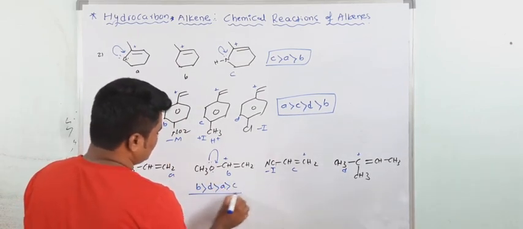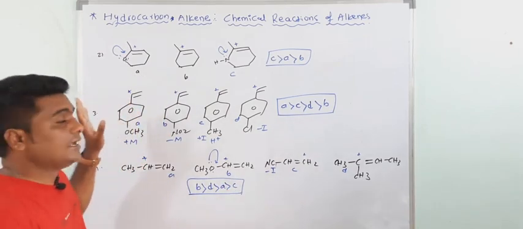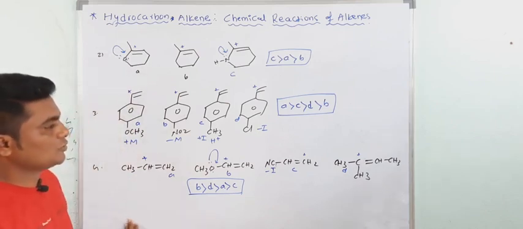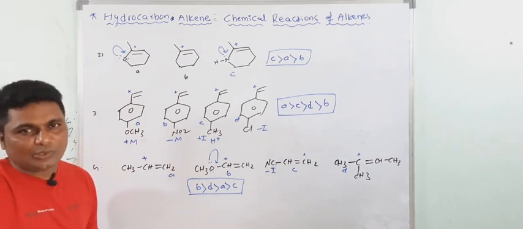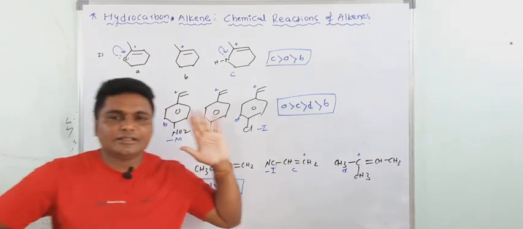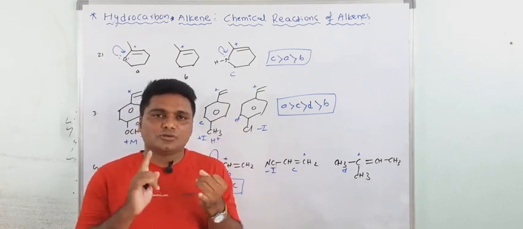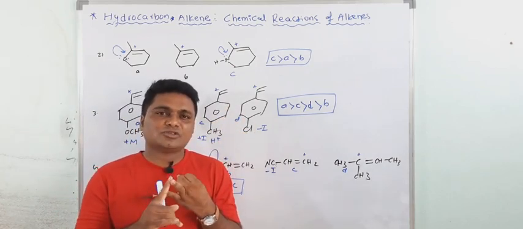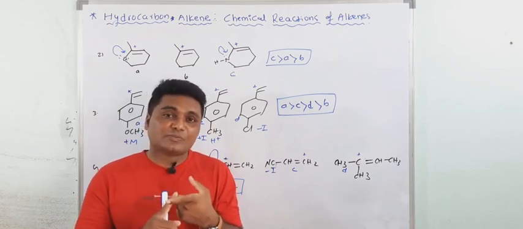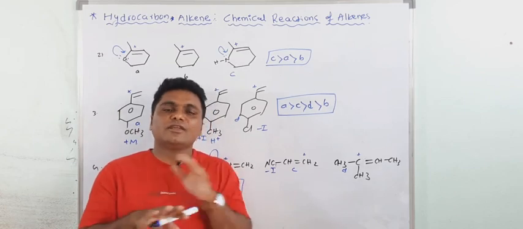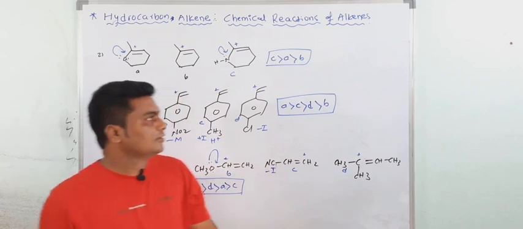Now after that, C. So these are the questions based on the reactivity of alkenes. These are the four questions. Then we will discuss the problems based on the Markovnikov rule. First, I have already discussed the problems based on reactivity. After that, problems based on the Markovnikov rule. After that, problems based on rearrangement, ring expansion, then stereochemistry. Then your addition of HX is over.